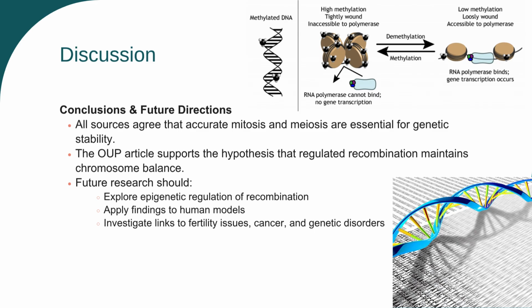Discussion. Conclusions and future directions. All sources agree that accurate mitosis and meiosis are essential for genetic stability. The OUP article supports the hypothesis that regulated recombination maintains chromosome balance. Future research should explore epigenetic regulation of recombination, apply findings to human models, investigate links to fertility issues, cancer, and genetic disorders.